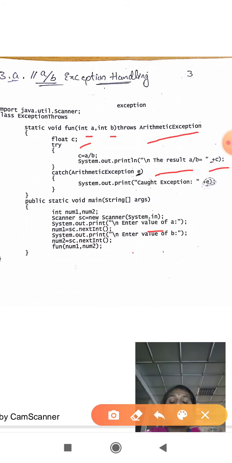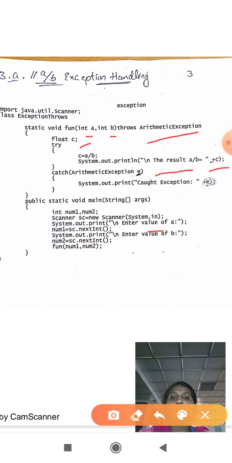I just display the message or the exception that is raised by this arithmetic operation on my screen, so that the user will get to know what actually has gone wrong. Otherwise, if you do not have this try and catch block, or if you do not handle it using an exception handling method, the program may end abruptly without the user knowing what has gone wrong. So exception handling will let the user know what actually is happening, what error has been raised. In a catch block, I just catch the error message that is thrown by a try block, and it is displayed on my screen.